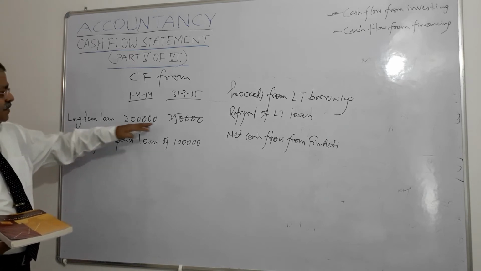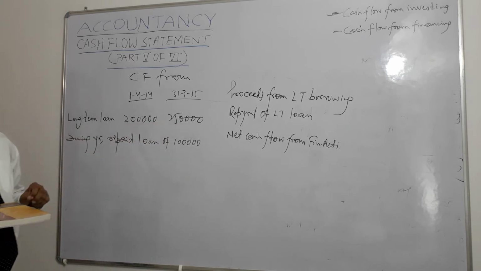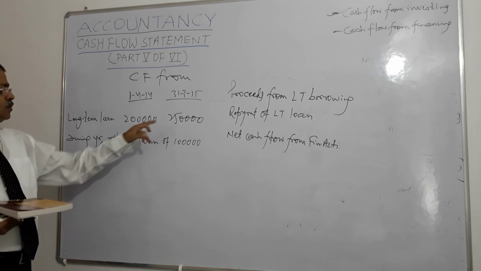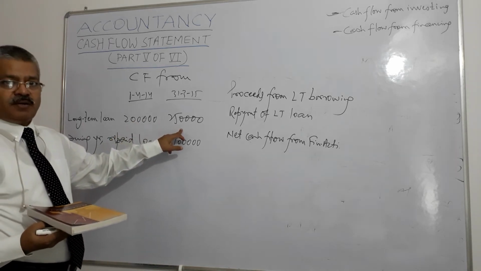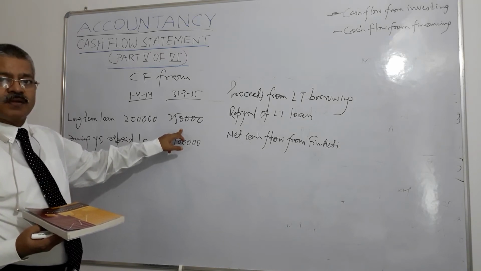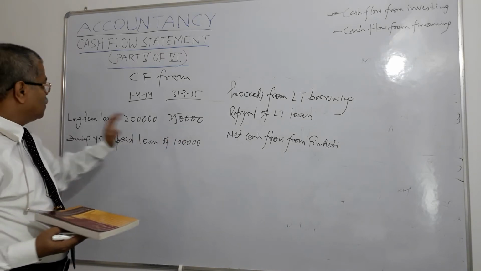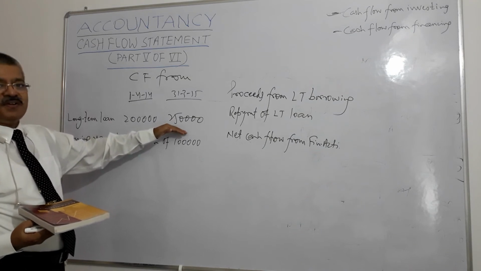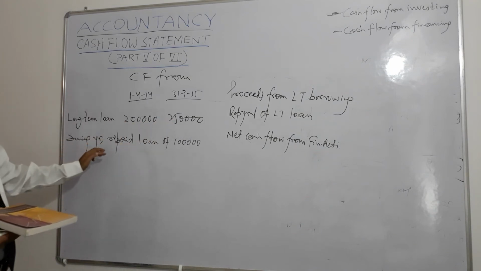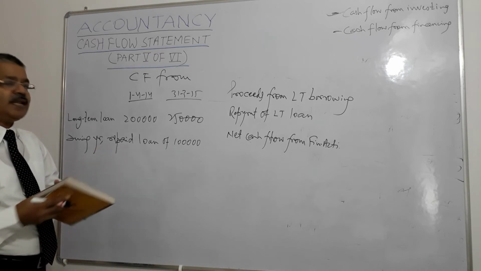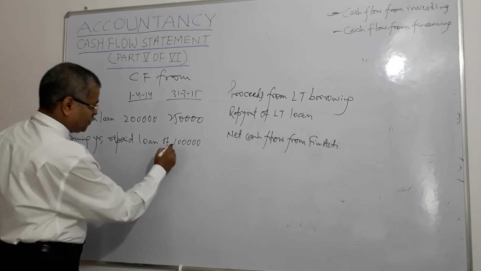See, one is the difference of these two. It was 2 lakhs, it becomes 2,50,000. So what is the increase? 50,000. Long-term borrowing here has increased by 50,000, and during the year a loan of rupees 1 lakh has been repaid.